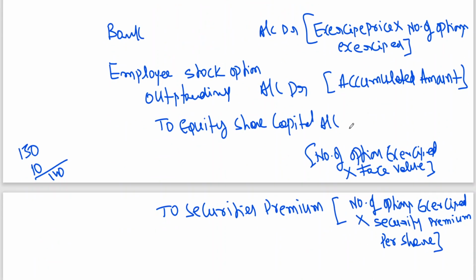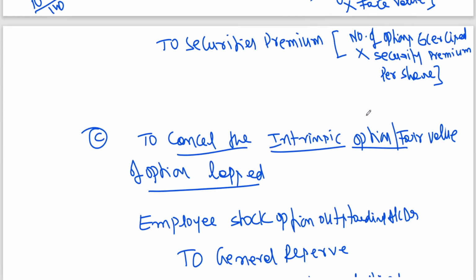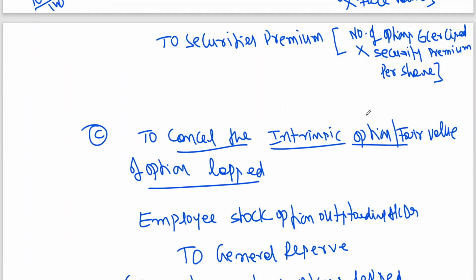And then sometimes this accumulated amount shows excess because of lapses or forfeiture of shares. Then such excess expense, already debited to employee expense and credited to employee stock option outstanding account,